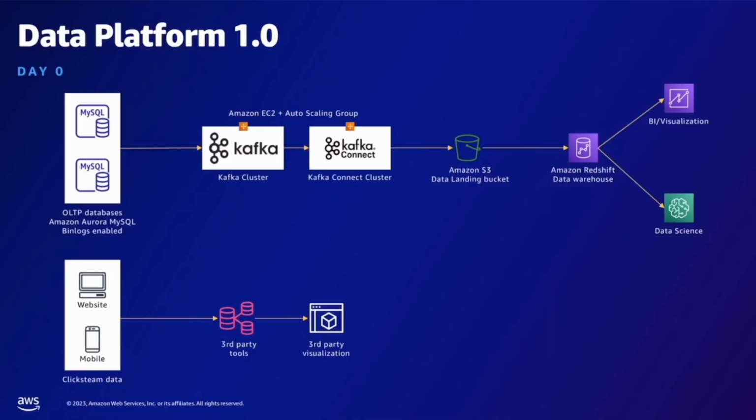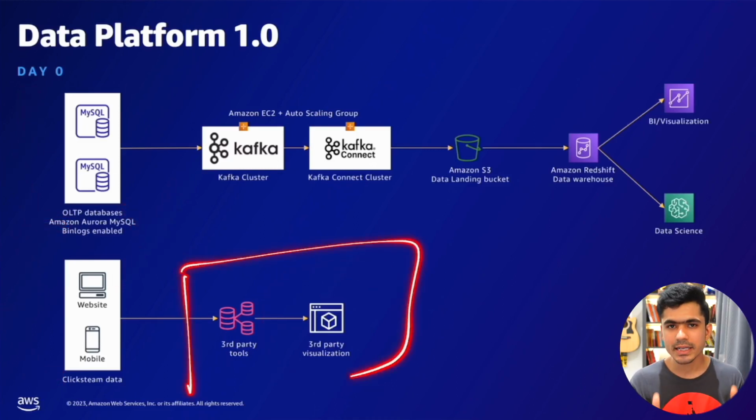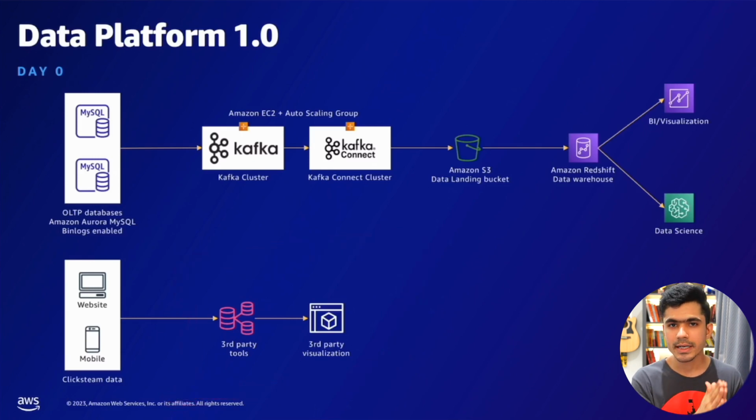Here are some of the cons. If you look at the transactional and behavioral data, they are not together. They are both disconnected. So if you want to do joint analytics, you won't be able to do it. Third-party data is not in our control. We need to use whatever data they provide and make use of it. So sometimes if you want to get a specific record and understand user behavior, we won't be able to do that because these tools do not capture them.